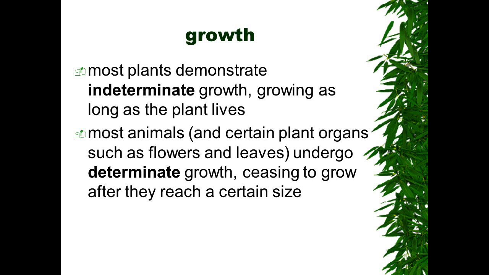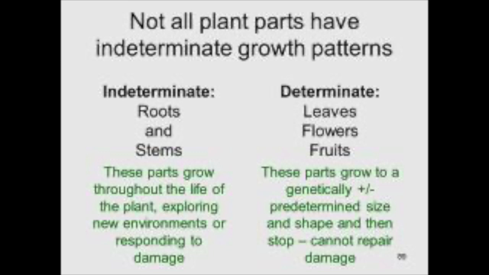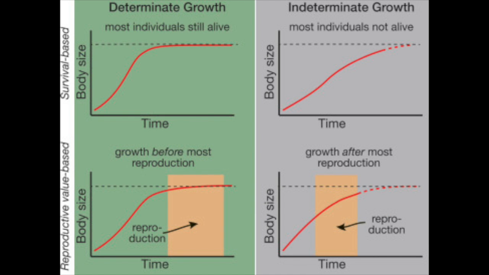Today we will be reviewing some details about plant growth. The difference between plants and animals leads to the difference between their growth in a fundamental way. Most animals are characterized by determinate growth, that is, they cease growing after reaching a certain size. Most plants, however, continue to grow for as long as they live, a condition called indeterminate growth. Indeterminate growth allows a plant to continuously increase its exposure to sunlight, air, and soil.